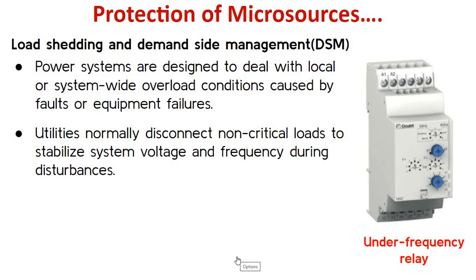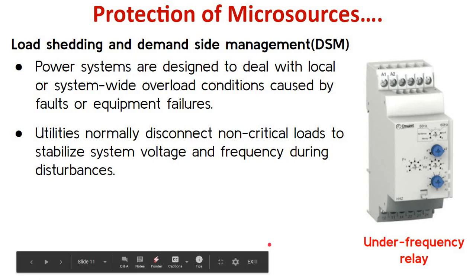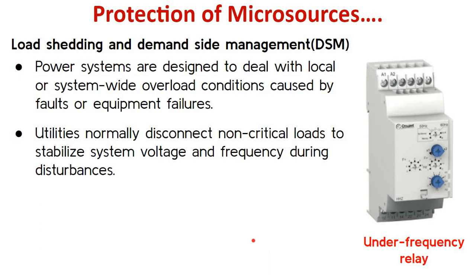So whenever there is a loss of grid or the generation goes below the load requirement, utilities normally disconnect non-critical loads to stabilize system voltage and frequency during disturbances.